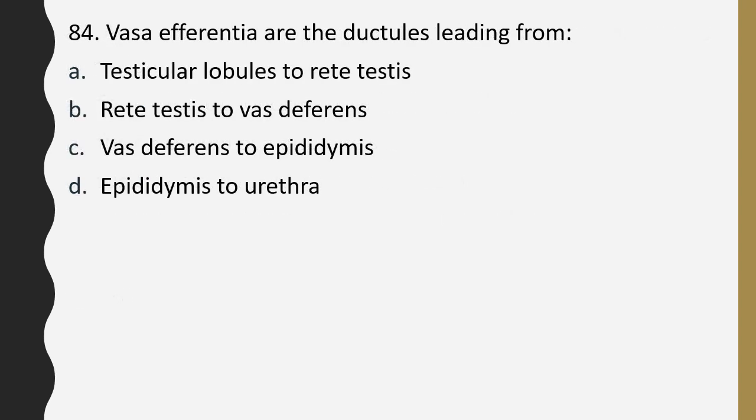Question number 84. Vasa efferentia are ductules leading from testicular lobules to rete testis, to vas deferens, to epididymis, epididymis to urethra. Correct answer is option B, rete testis to vas deferens.